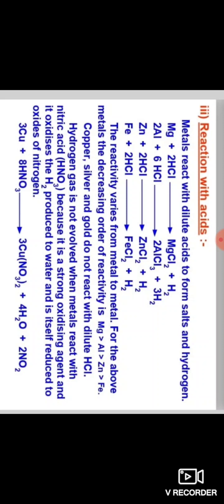Here copper reacts with nitric acid to give cupric nitrate and water, and nitrogen oxide is liberated. Here Cu means copper, HNO3 means nitric acid, Cu(NO3)2 means cupric nitrate, H2O means water, and NO2 means nitrogen oxide. Copper reacts with nitric acid to give cupric nitrate, water, and nitrogen oxide.